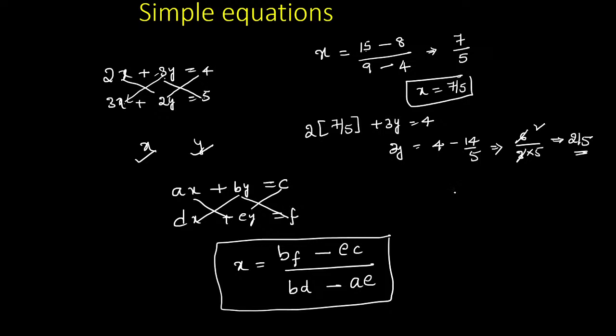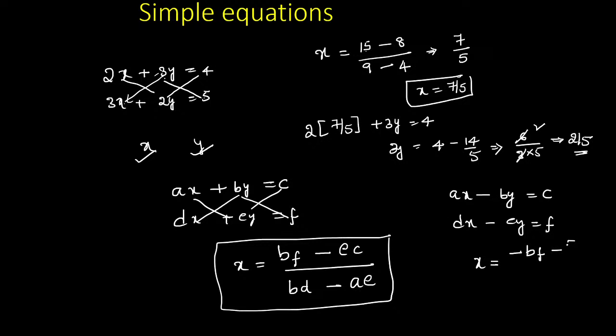For example, sir, if it is a minus, no problem, ax minus by is equal to c, dx minus ey is equal to f. How do we find the x value? No worries guys, same procedure. You multiply minus b into f, the value becomes bf.